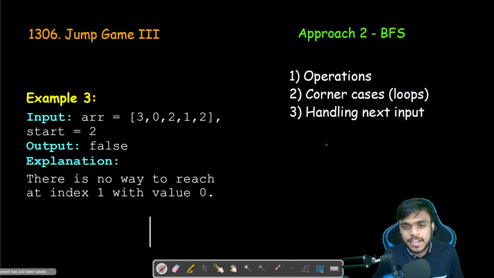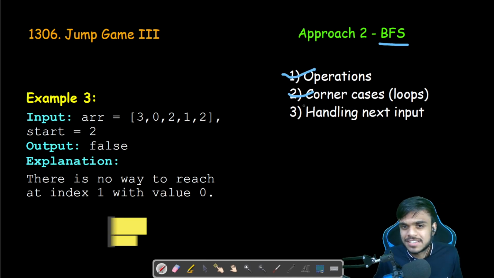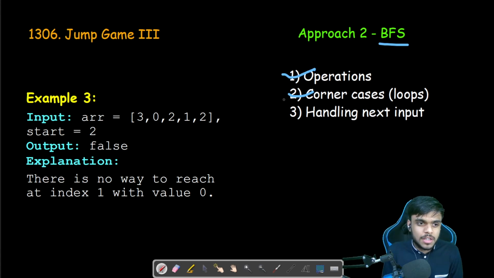Now, moving on to the second approach or solution that we have, which is with the help of breadth first search. We already have seen the first two things, that is the operations we are doing and the corner cases. If you have understood the first approach, then this is just a piece of cake, because all the things that we were doing earlier we would be doing the same. Just what we need to do extra is handle the recursive calls with the help of a stack or with the help of a queue. Because we are doing a BFS, a queue would be a bit more helpful, and we can do this with the help of that very easily.